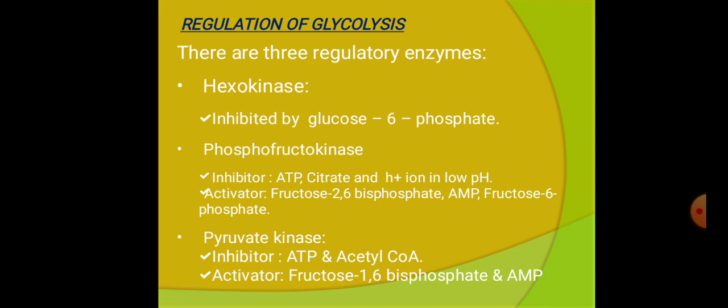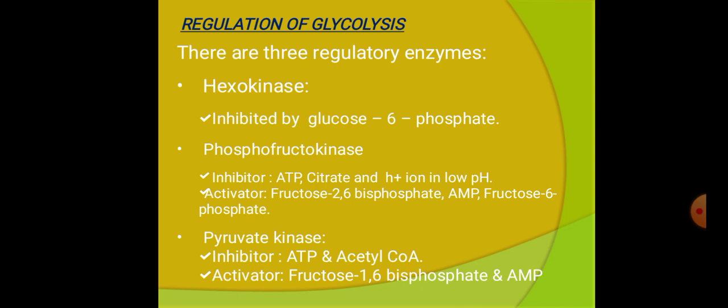There are three regulatory enzymes involved in the glycolysis pathway. One is hexokinase, the second is phosphofructokinase, and the third is pyruvate kinase. Hexokinase is the enzyme that catalyzes the reaction glucose to glucose 6-phosphate. This enzyme is inhibited by glucose 6-phosphate.